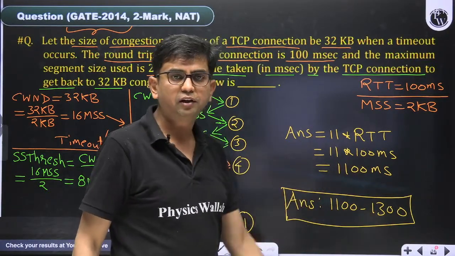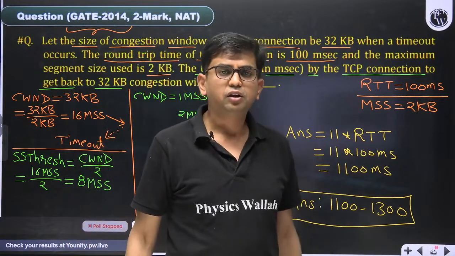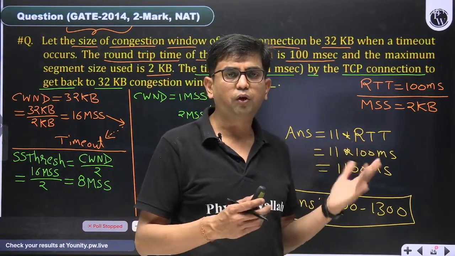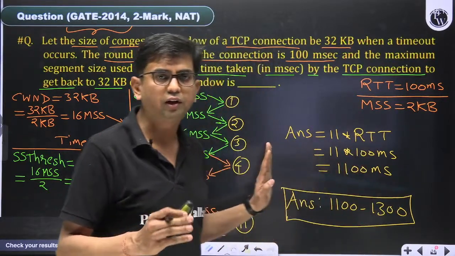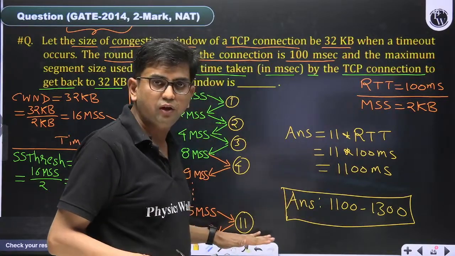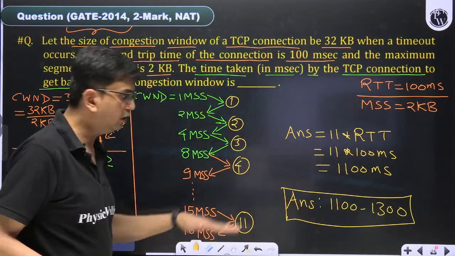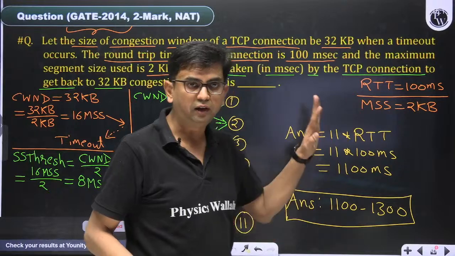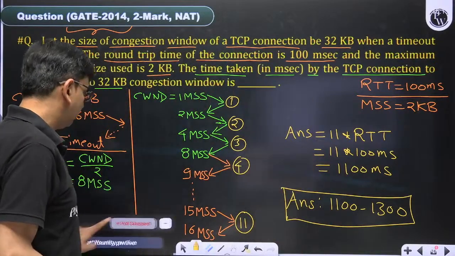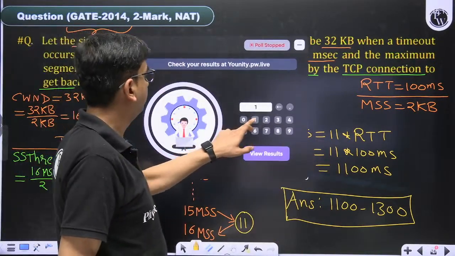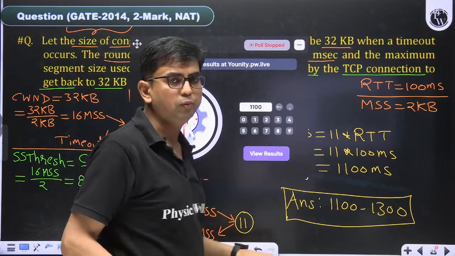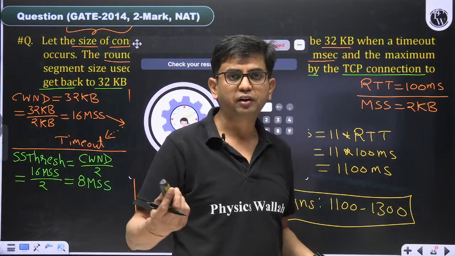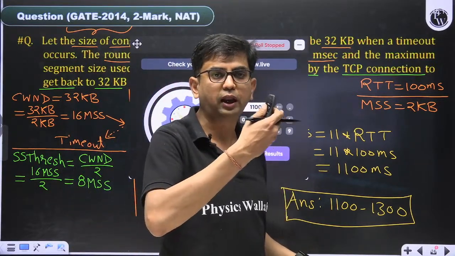But what I suggest, while giving the answer in GATE, is do not follow any other assumptions, just follow the strict deadline. In the 11th round at the end our window becomes 16, so the answer should be 1100. Clear? Because while solving a numerical we have to take certain assumptions, only then can we solve the numerical exactly.